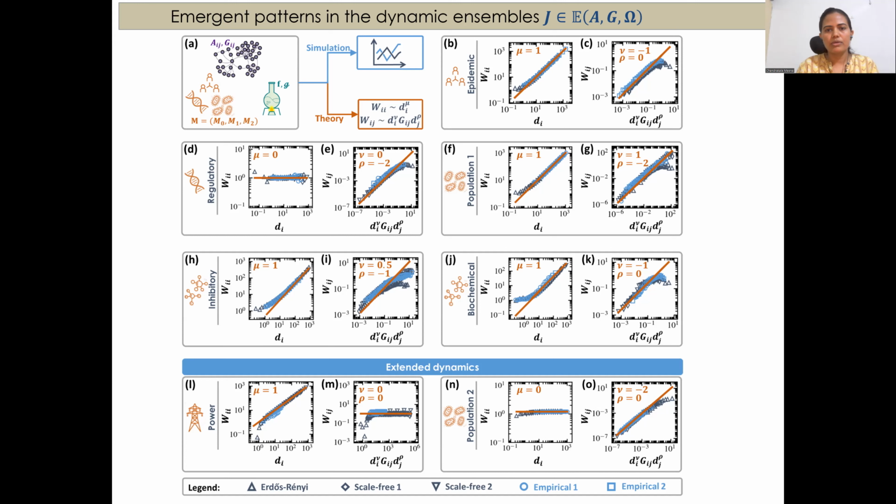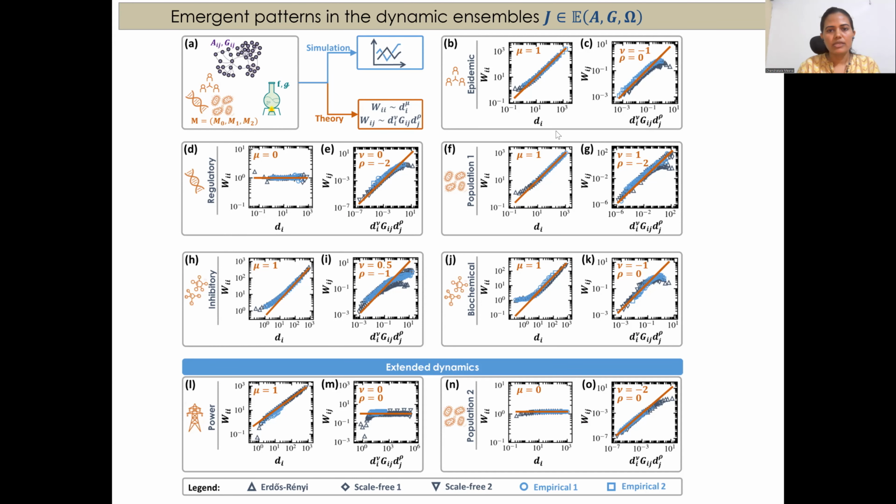This is true because these scaling patterns depend on the mu eta rho parameter, which depends on the dynamic mechanism. So all scaling patterns between the Jacobian weights and weighted degree are fundamentally distinct from each other, and our theory, depicted in the orange line, is consistent with our numerical results, depicted in blue.